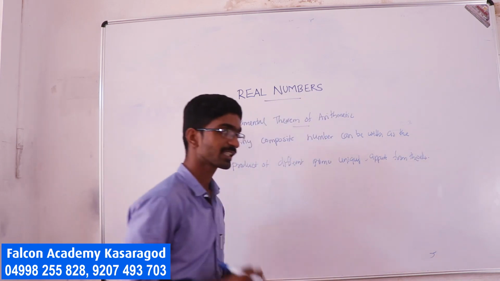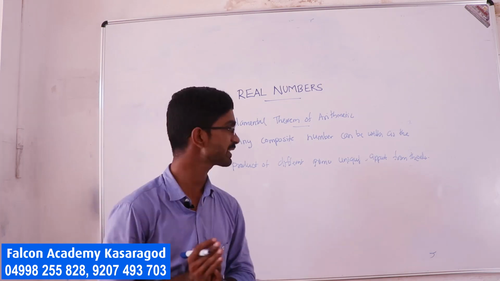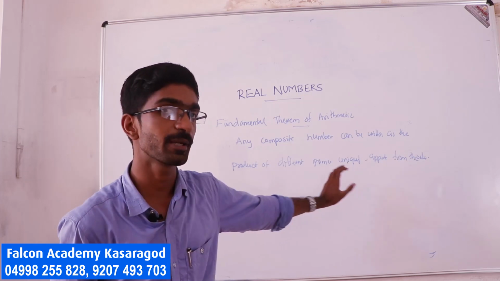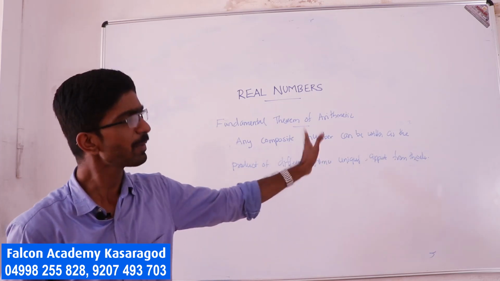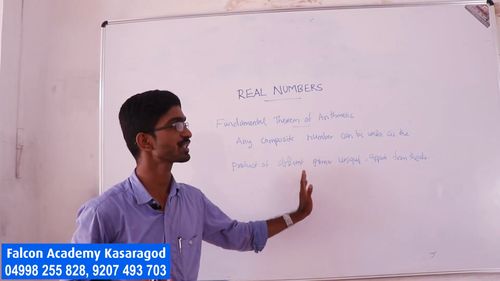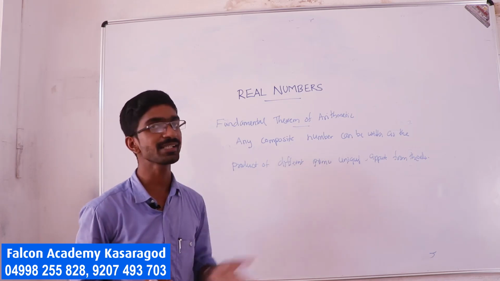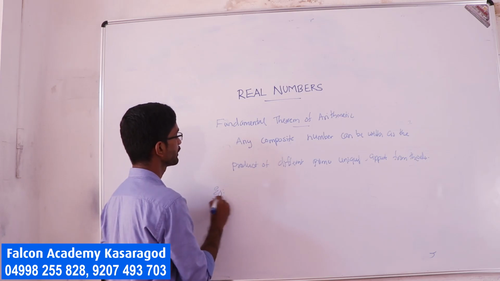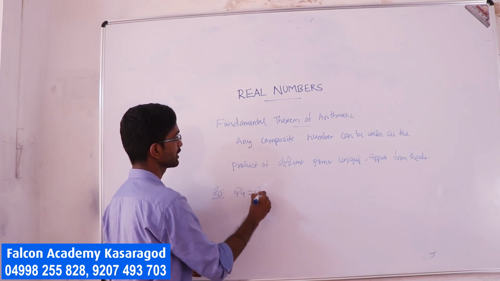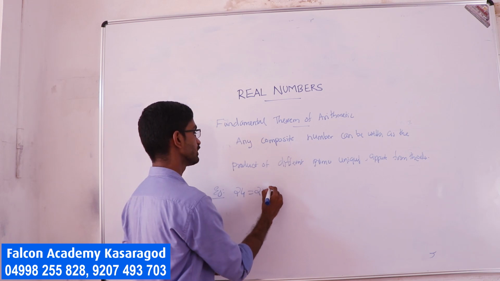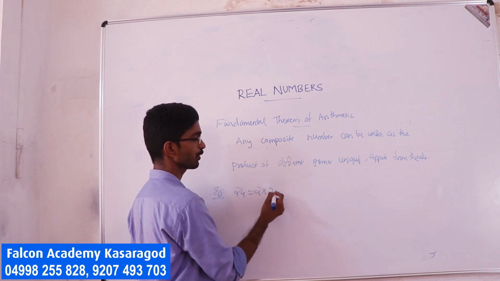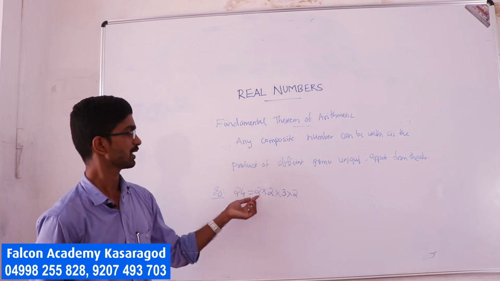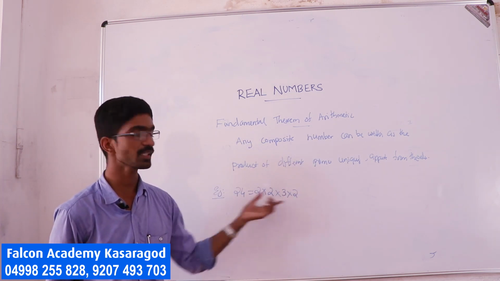The statement is very simple. Any composite number can be written as a product of primes, apart from the order, and the representation is unique. For example, 24 may be written as 2 into 2 into 2 into 3: 2 into 2 is 4, 4 into 2 is 8, 8 into 3 is 24.